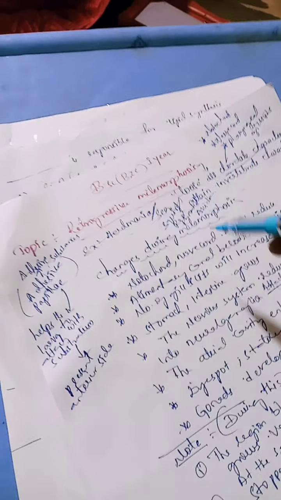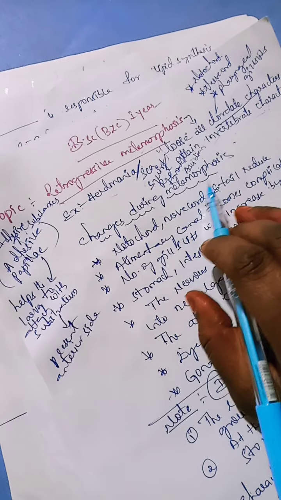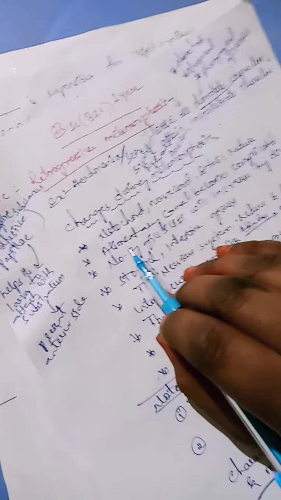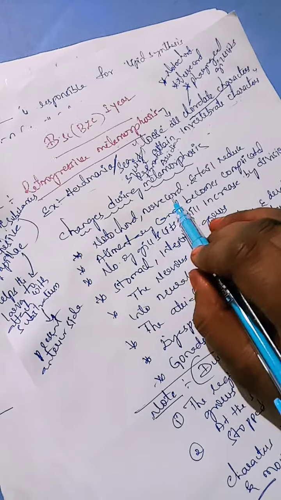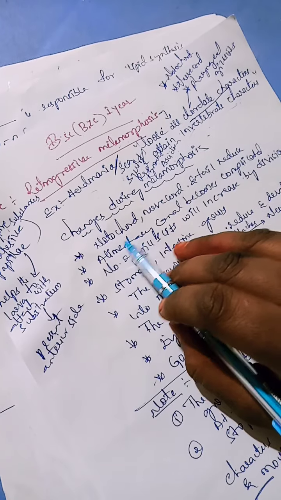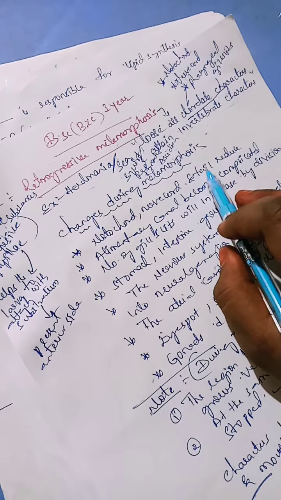Now what are the changes that take place during this retrogressive metamorphosis? We'll see the changes during metamorphosis. In this retrogressive metamorphosis, the notochord, nerve cord and tail will be reduced. So first and foremost, the characters we discuss here: notochord, nerve cord and tail will be reduced during retrogressive metamorphosis.